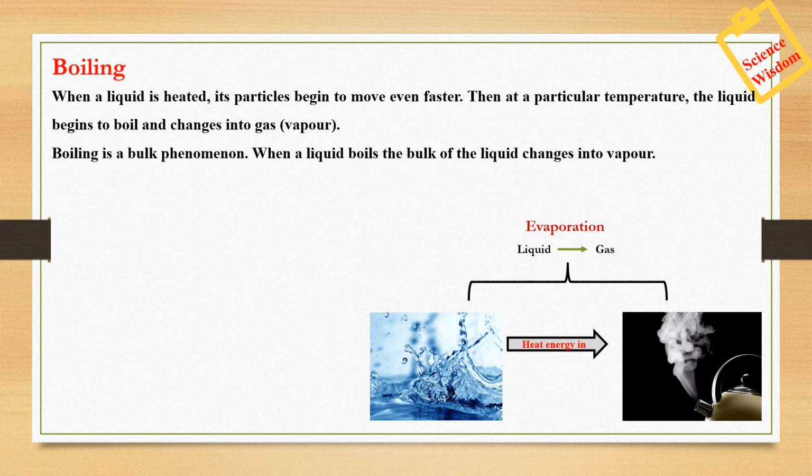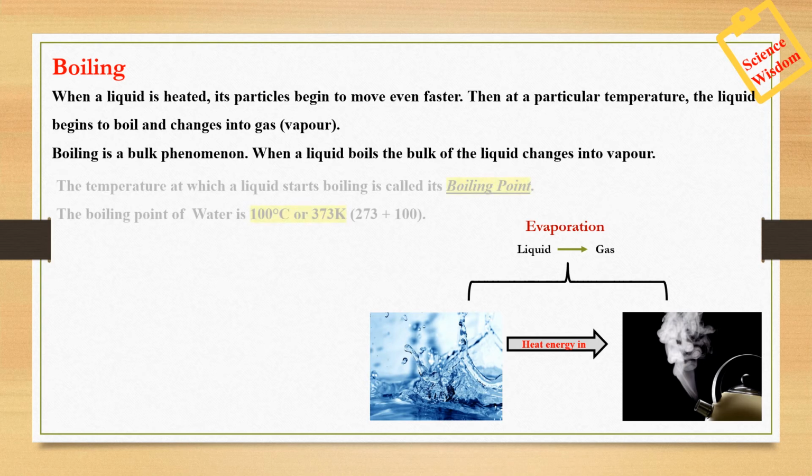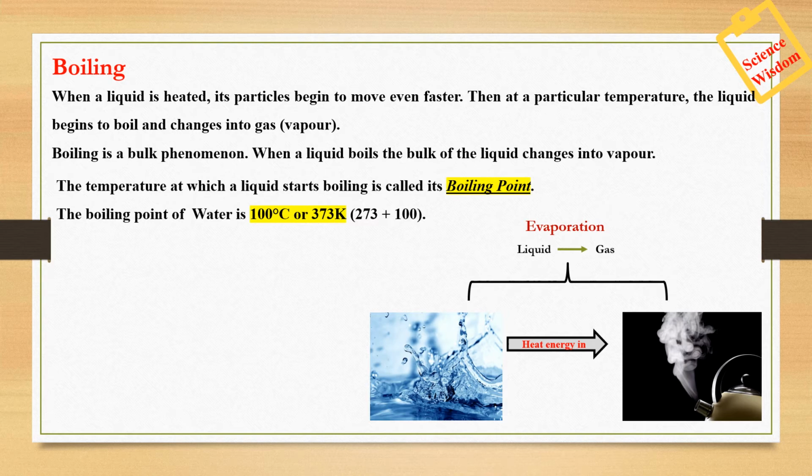Now, boiling is a bulk phenomenon. It cannot happen just with 1 ml of water. You cannot observe it. When a liquid boils, the bulk of the liquid changes into vapor, for example, the evaporation of water from the sea. The temperature at which a liquid starts boiling is called the boiling point, and generally we know the boiling point of water is 100 degrees Celsius. And the heat energy that is given in is the latent heat of vaporization. What is that?